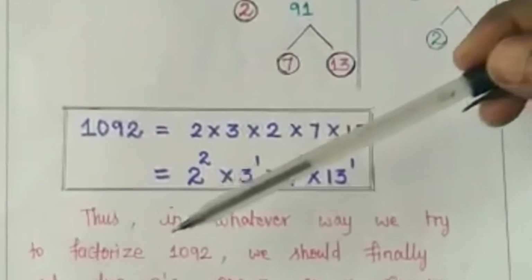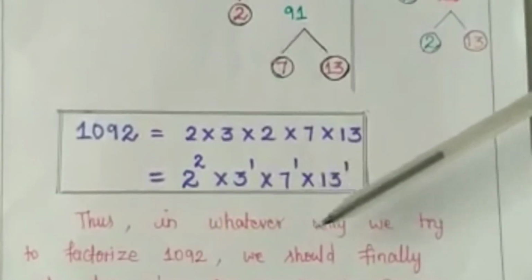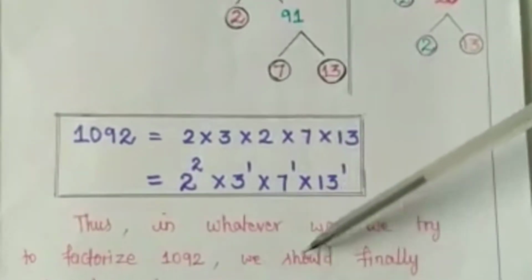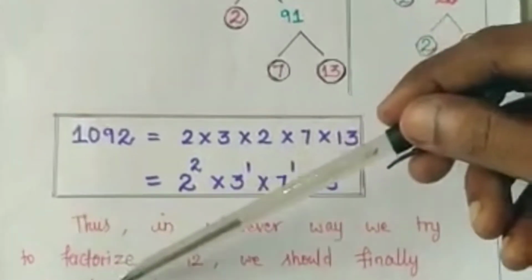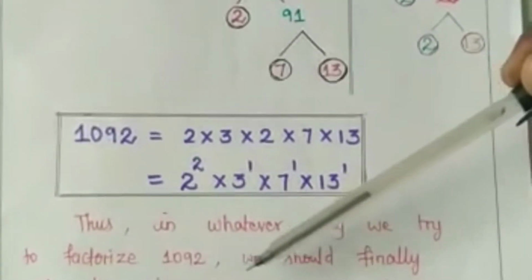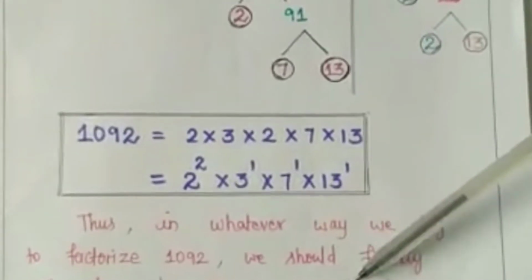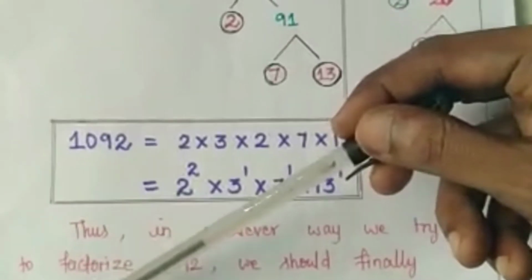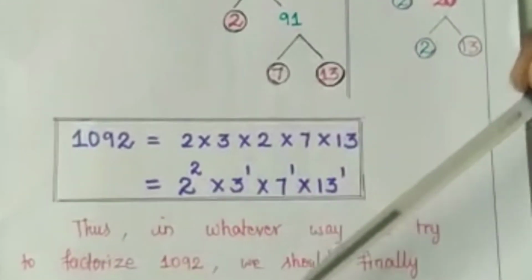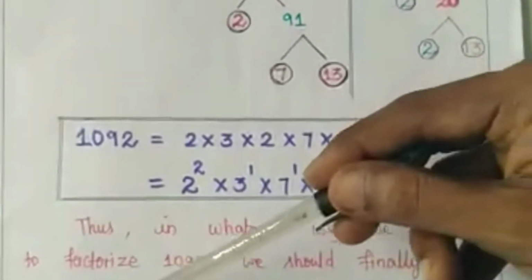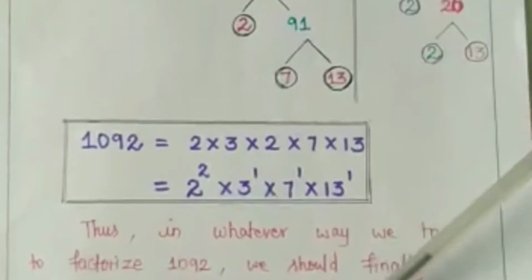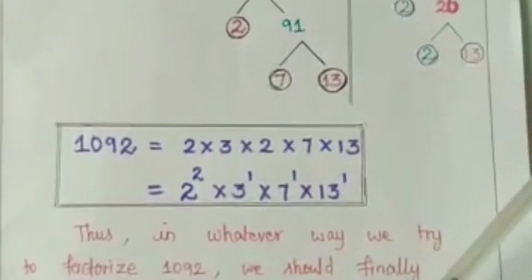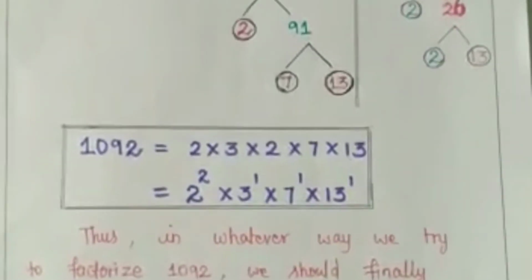So that is what they have mentioned here. In whatever way we try to factorize 1092, we should finally get 2 twos, 1 three, 1 seven, 1 thirteen. Okay. The fact that every composite number can be written uniquely as a product of primes is called what? Fundamental theorem of arithmetic.